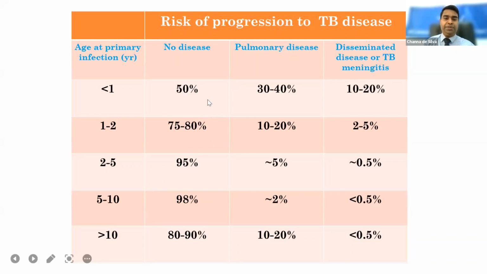This is completely different to the situation in adults, where only 10% can develop the disease or progression. But the other problem is disseminated disease and TB meningitis: in less than 1 year, up to 20% of them can develop disseminated disease, but in older children and adults it's just 0.5%. That is why we are very particular about BCG, because the risk of dissemination is very high in children less than 5 years of age, but after 5 years it's about 0.5% of the total number of cases.